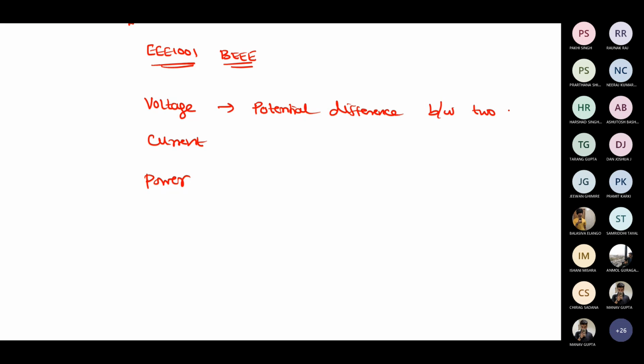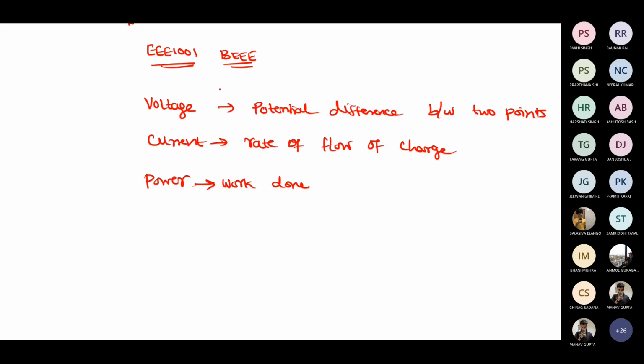So you require 2 points. Whatever terminology we specify, the keyword is very important for us. Current is the rate of flow of charges, or electrons. And power is the work done, so for that what we require is the product.